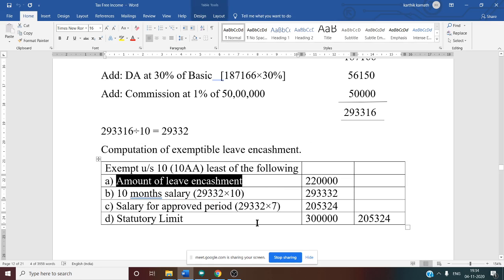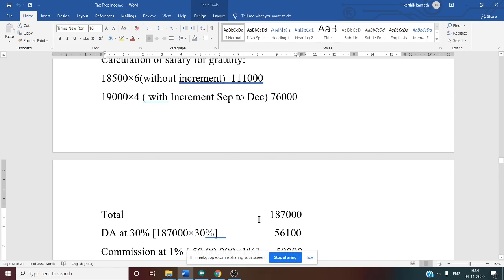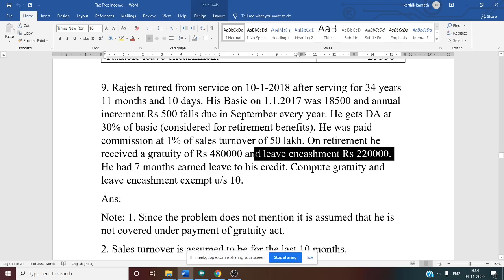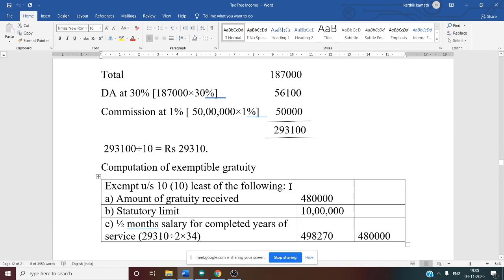First thing you need to write is the amount of leave encashment. Where is it given? It is given in the question directly. See this leave encashment amount. On his retirement, he gets 2,20,000. So 2,20,000 is the actual amount received, so we have written that.